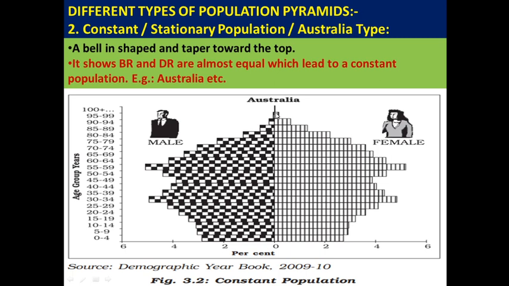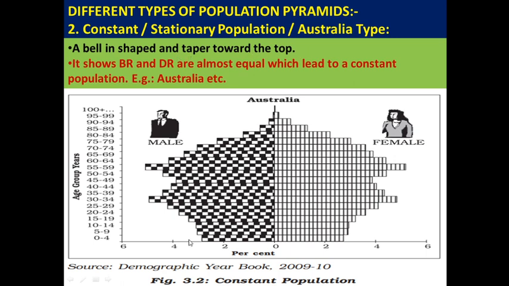So bell means those bells which are in the temples, in the churches and in the monasteries. So the shape of this population pyramid is somehow like a bell. That bell here means the bell which we can see in the monasteries, in the churches and in the temples. The shape of this population pyramid is almost like a bell shape, and